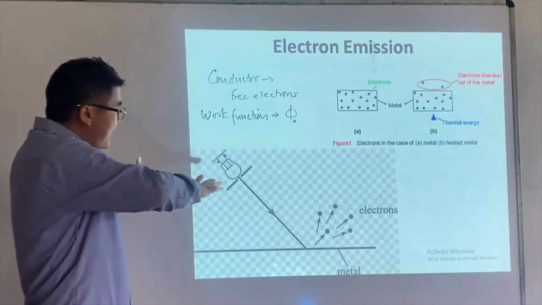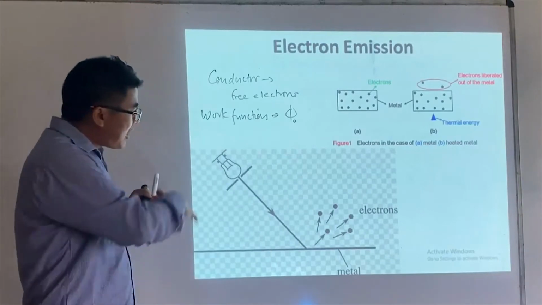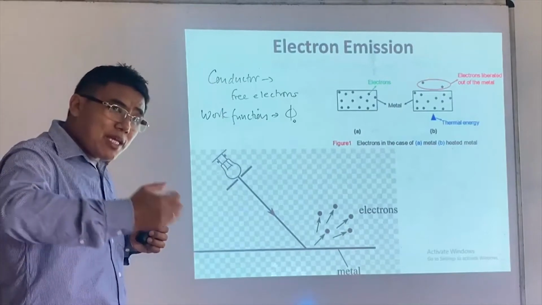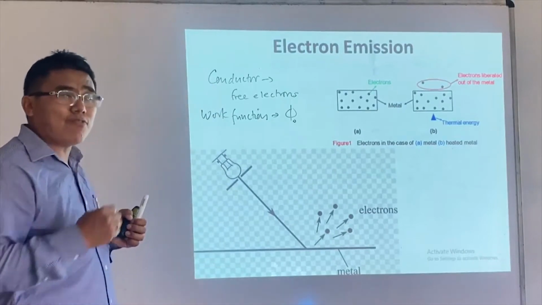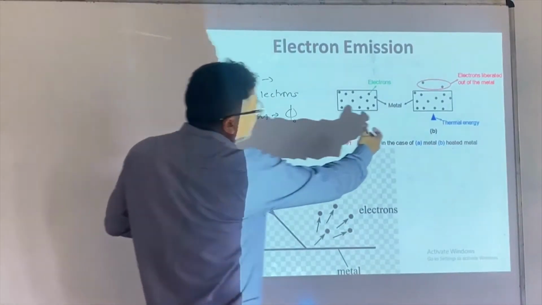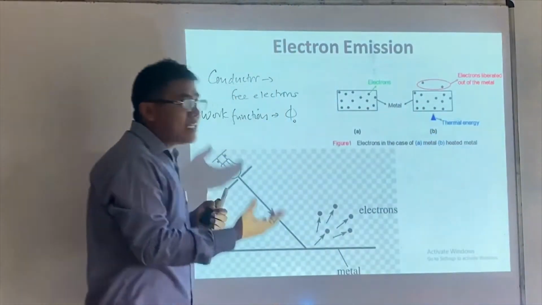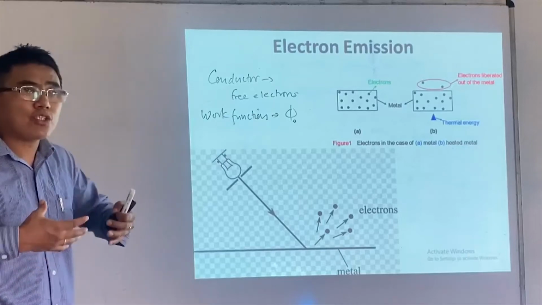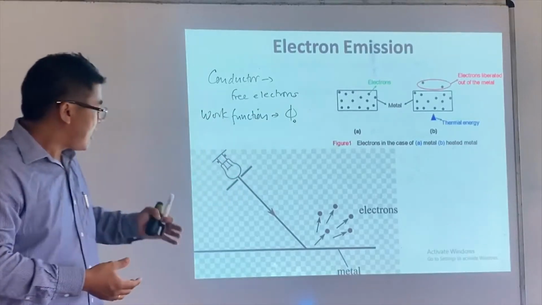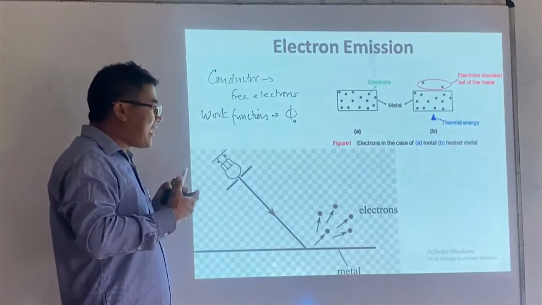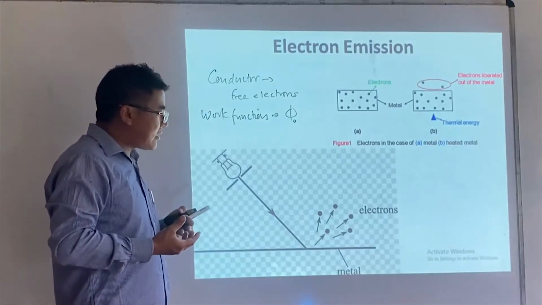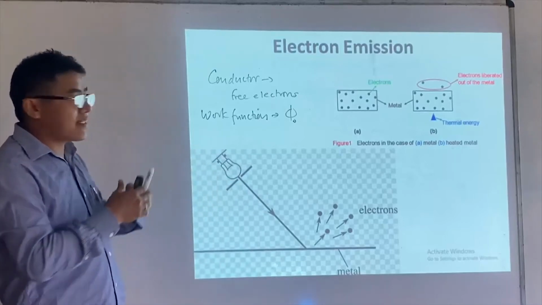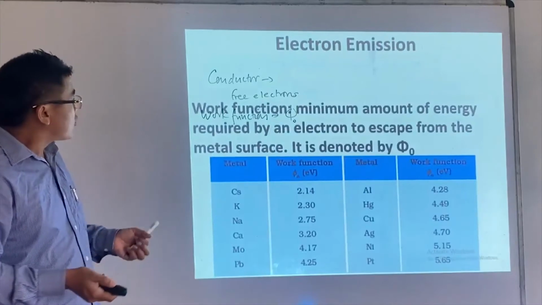Now here I use light to remove electrons. So light is giving energy in order to remove electrons from the metal surface. And here we are heating, thermal energy. Energy is supplied to the atoms so as to remove electrons from the metal surface. The light energy is supplied to our metal in order to remove electrons from the metal surface. So this is what we have.